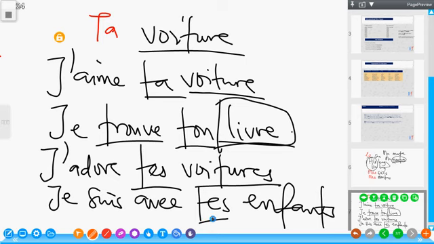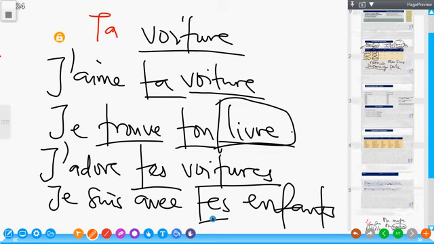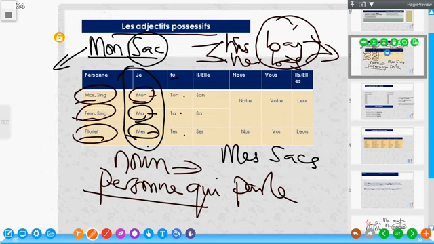So now we proceed to the third person, after the first and second person. Now we proceed to the third person, which is il or elle.